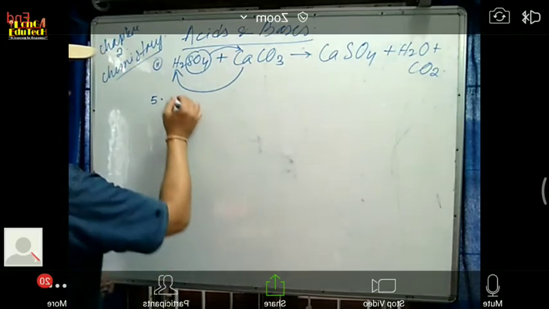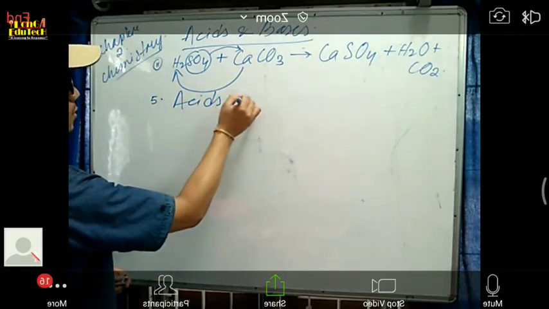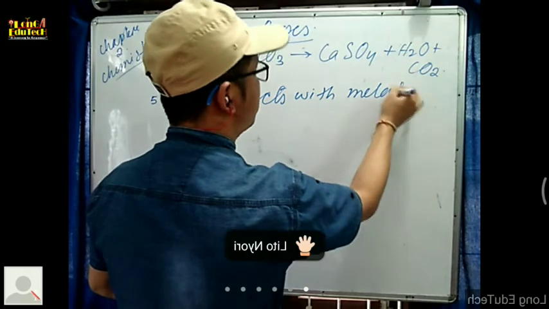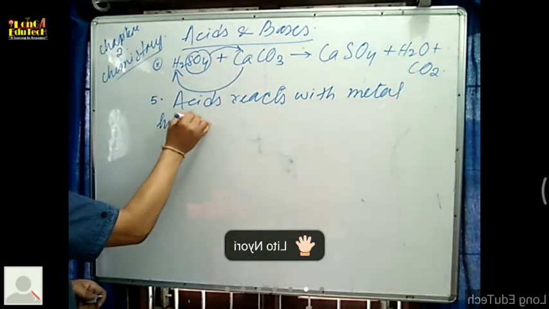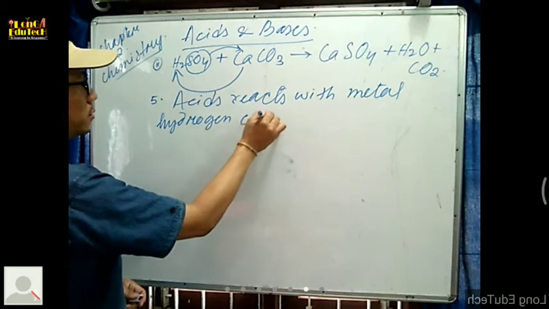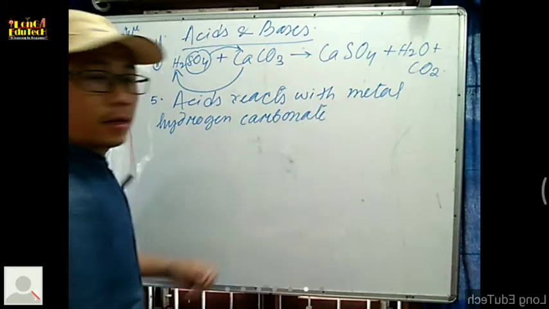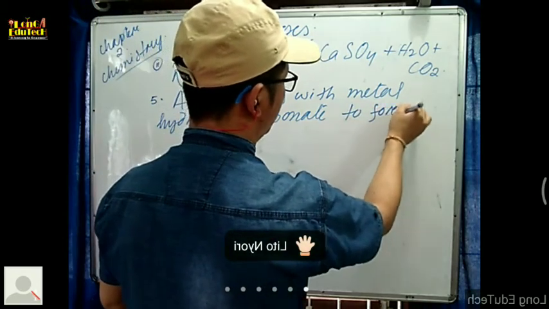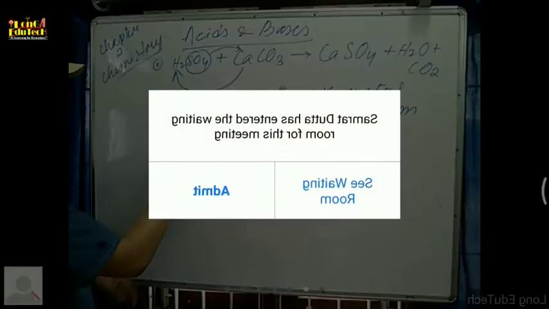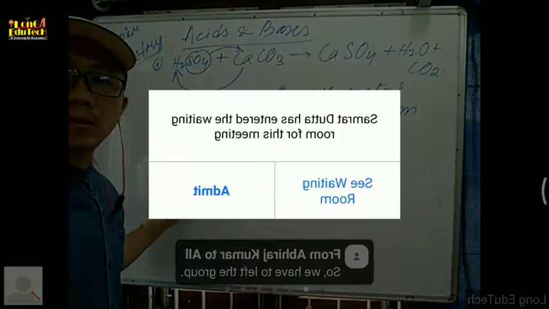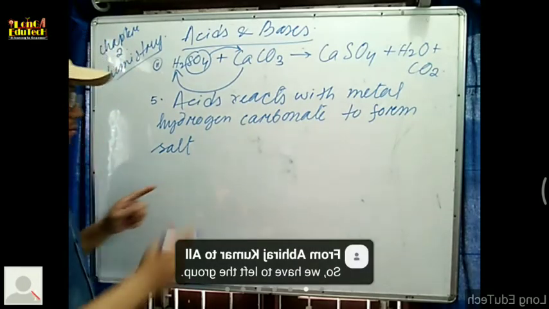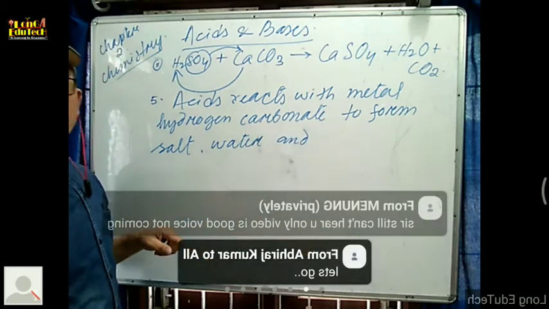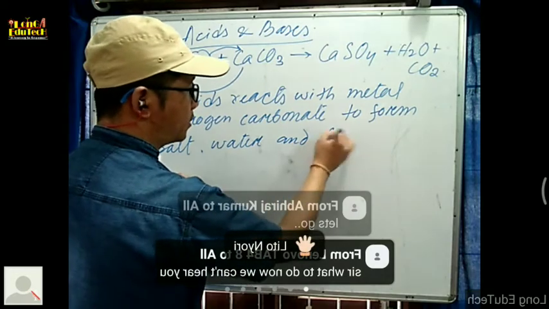Number 5. Here acid reacts with metal hydrogen carbonate. Okay, so here also it will form salt. What salt will form? That is the metallic salt. Okay, to form the salt, water, and also it will form the carbon dioxide. Okay, CO2 directly you can write down.